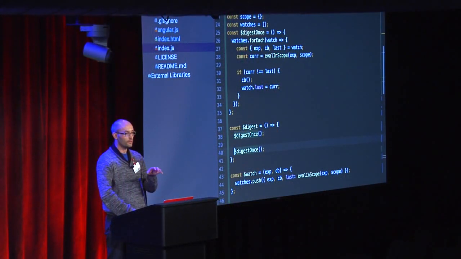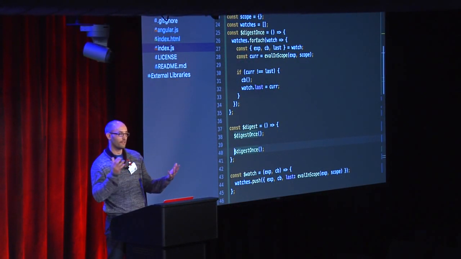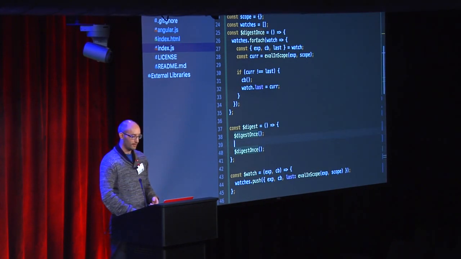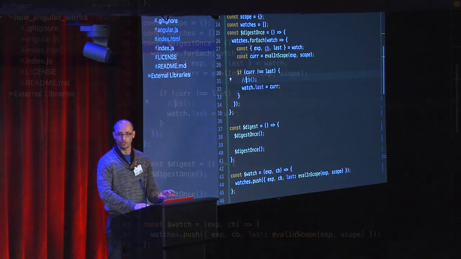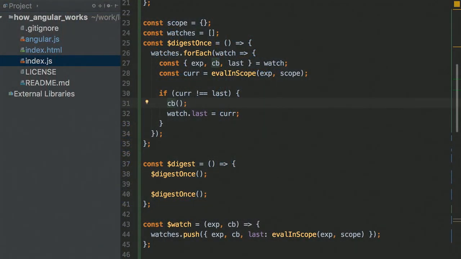Or let's say it another way. Why did I have to run it the second time? Because another scope changed. Right, because in the first digest, someone changed the scope. So the only reason for me to run it again is if someone changed something during my digest. How do I know if something got changed? I don't really know, because watch only tells me that something changed. But if I ran a callback, it might have changed something, right? If I didn't run this callback, definitely nothing changed. But if I ran it, something might have got called.